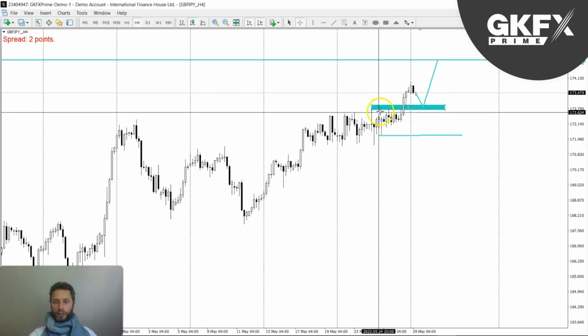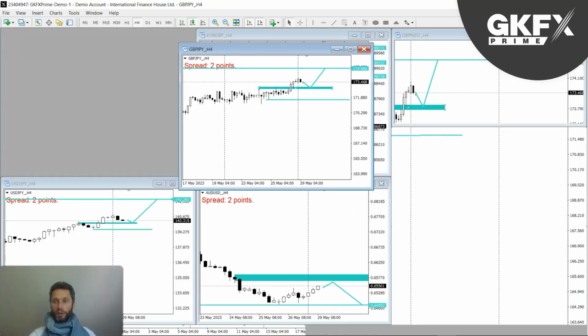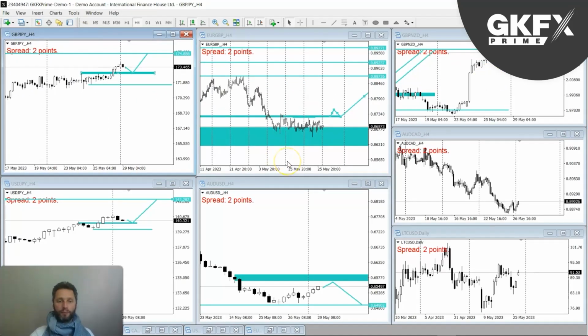So no price action to show a reversal, clear signs of bullishness. So let's continue with that on the pound yen. That will be the idea there. Okay. Next, let's have a look. The next one on the list.